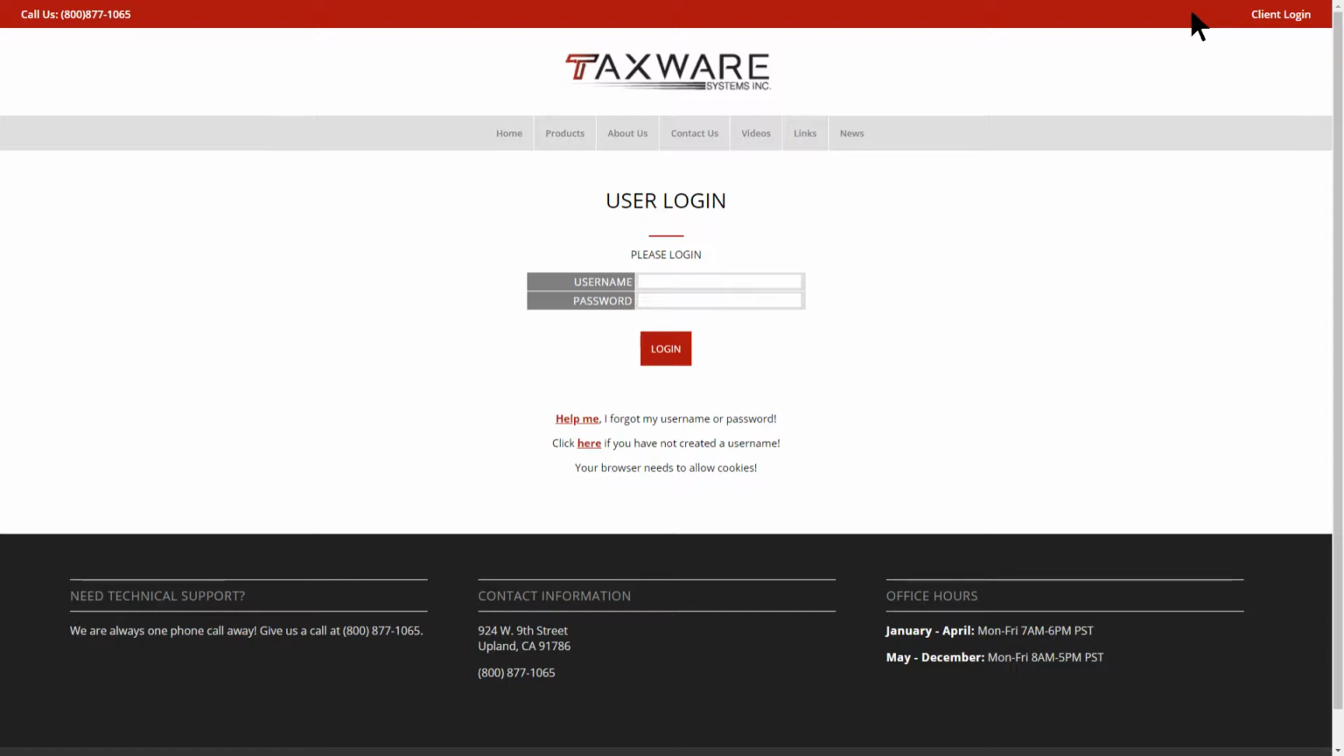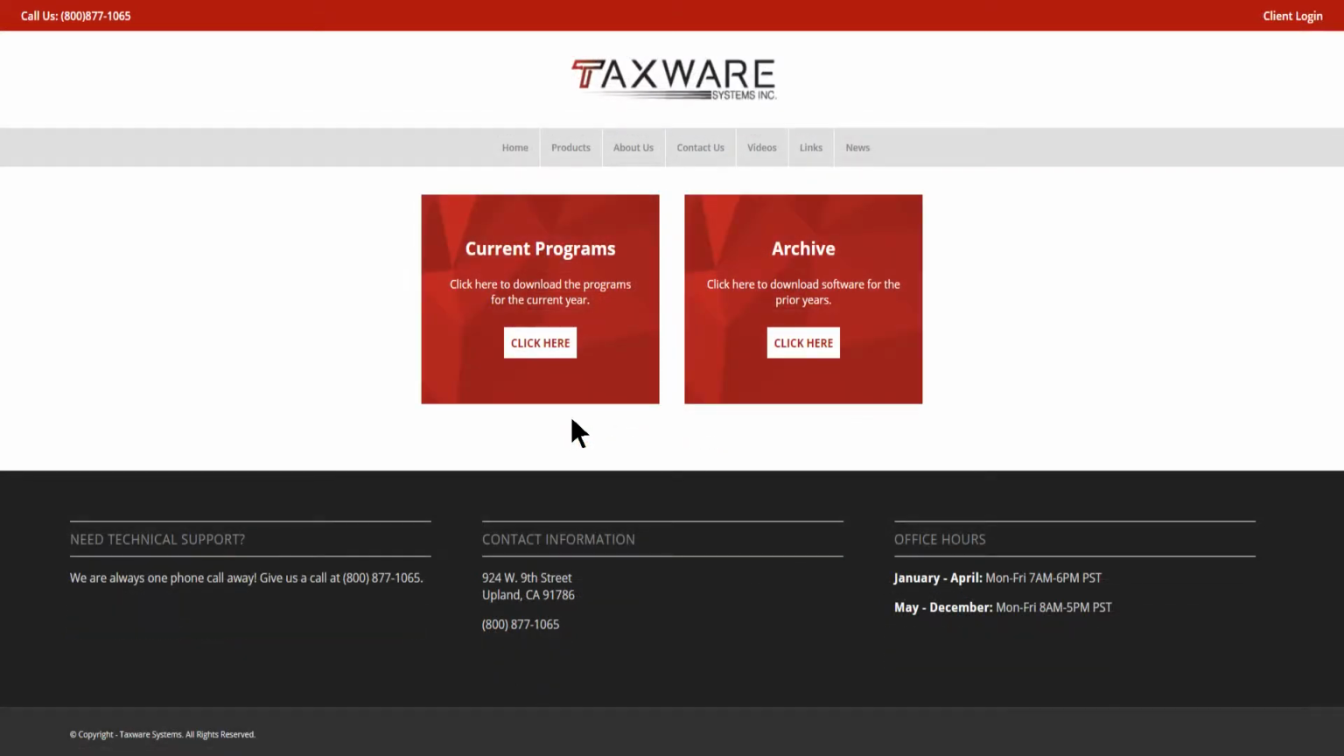If you are a returning client, enter your username and password and click Login. If you are a new client, click the link that says "Click here if you have not created a username." And if you have forgotten your username or password, click the button that says "Help me, I forgot my username or password." Once you log in, you'll be presented with two choices: Current Programs and Archive.